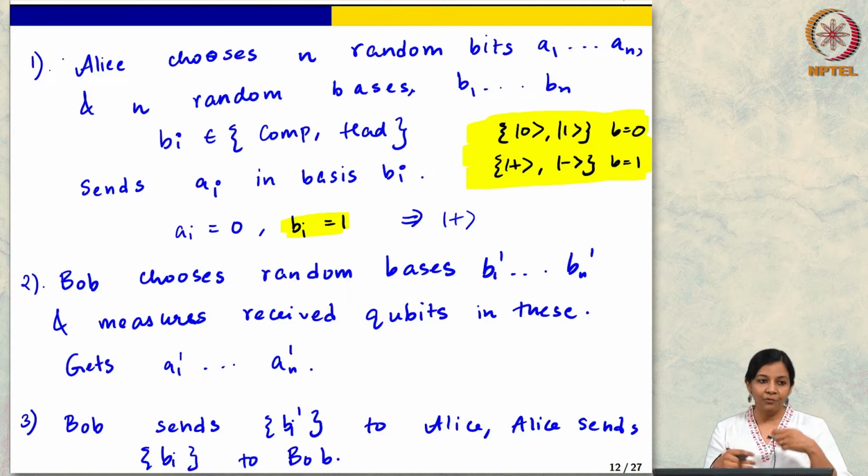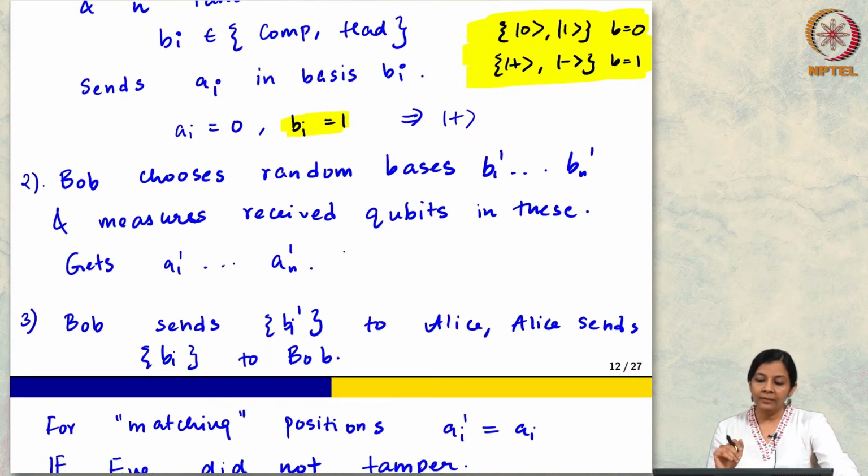If you measure in a random basis, then you will disturb the state and you will be detected with high probability. This is the whole idea. So that's step 1. You choose a bunch of bits A1 to An, and you choose another bunch of bits B1 to Bn, except that the B's now represent the basis. For 0 we will say computational basis, for 1 we will say Hadamard basis.